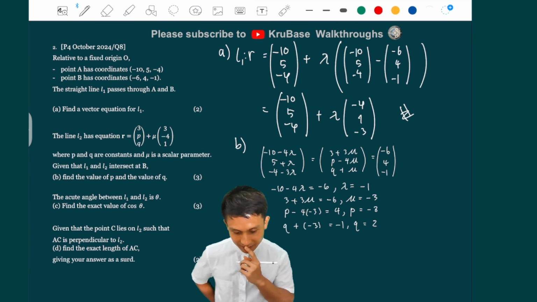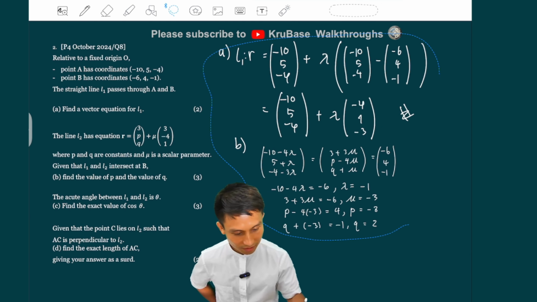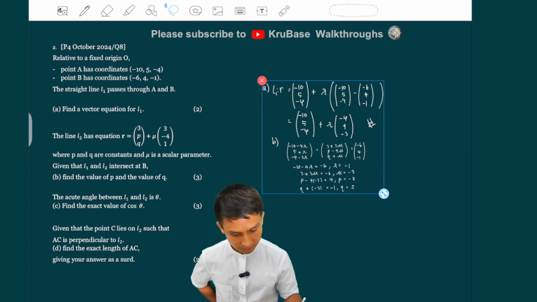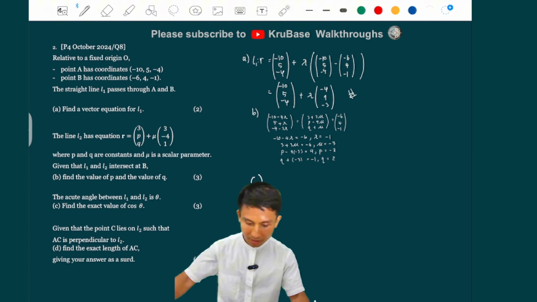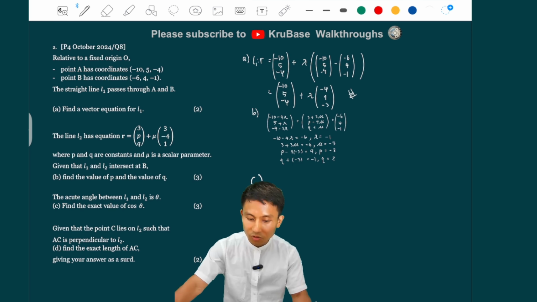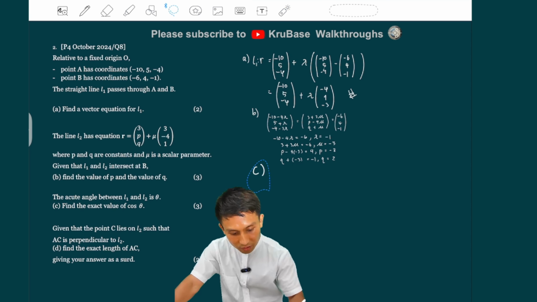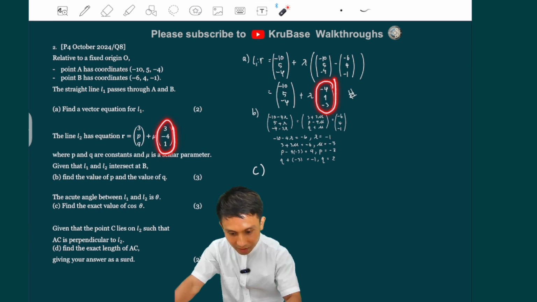Now part C. The acute angle between L1 and L2 is theta. So acute angle, we have to be careful. I'm going to shrink everything first. Part C, right? So L1 and L2, when we have the vector equations already, we can use what's called the direction vectors. So we're going to use that and do the dot product.